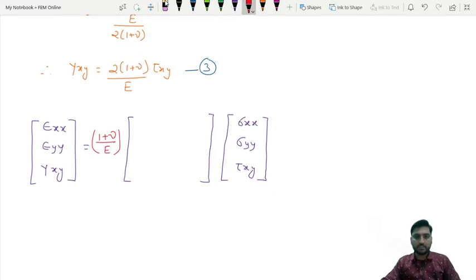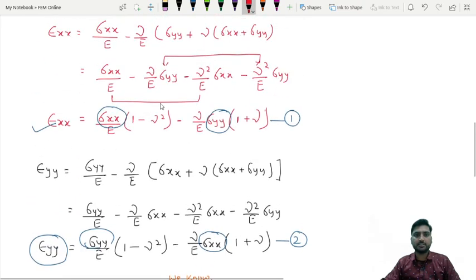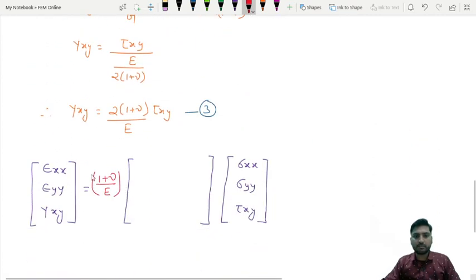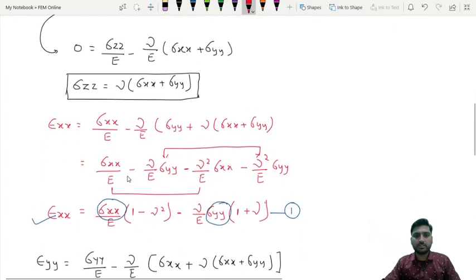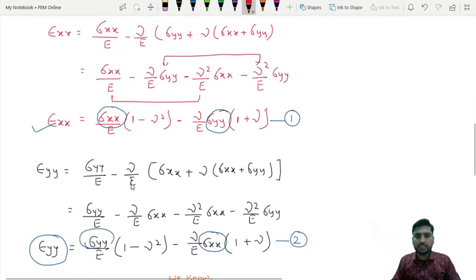So now see the first equation, epsilon xx in terms of sigma xx. What is the coefficient? See here, I have taken 1 by E outside, into 1 plus nu. Okay, so what is the coefficient now in the first equation? You can see the coefficient here. What is that coefficient? This is the coefficient, right? The coefficient is 1 minus nu square upon E.